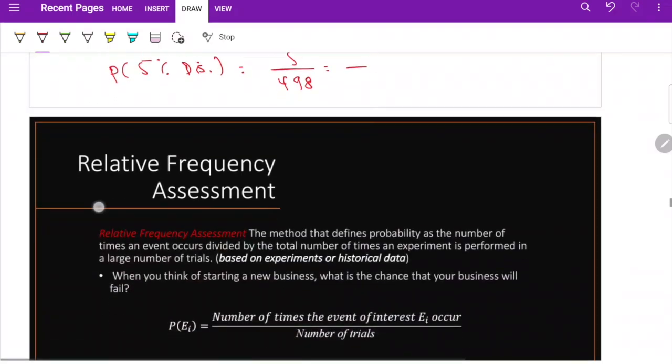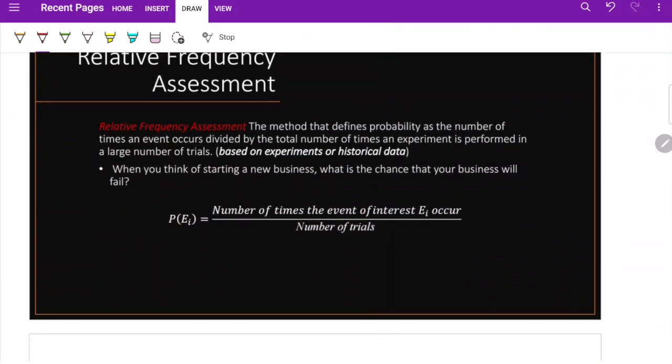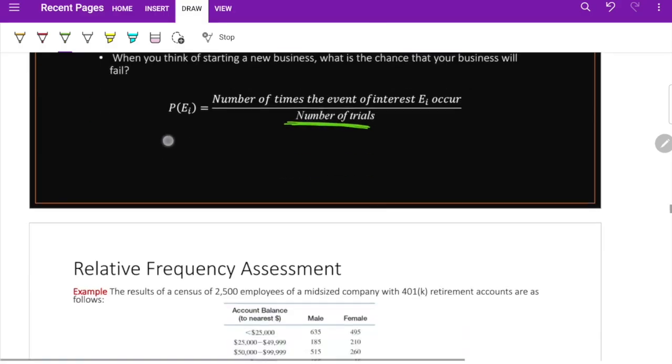The second type of assessment we call relative frequency assessment. This assessment defines probability as the number of times an event occurs divided by the total number of times an experiment is performed in a large number of trials. So we have many trials. Technically, the relative frequency approach is based on experiments or historical data. You just count the number of times the event of interest occurs, then you count the number of trials. Example.